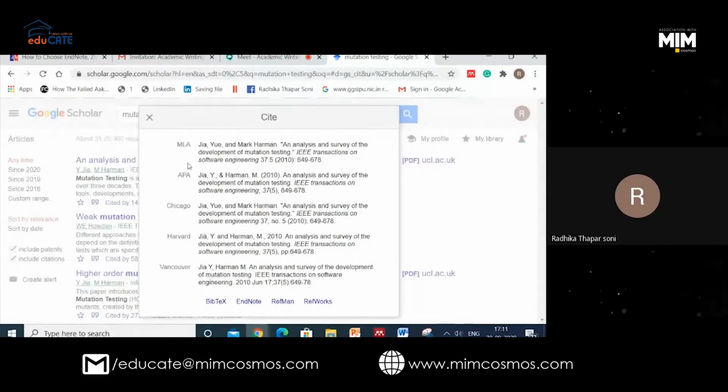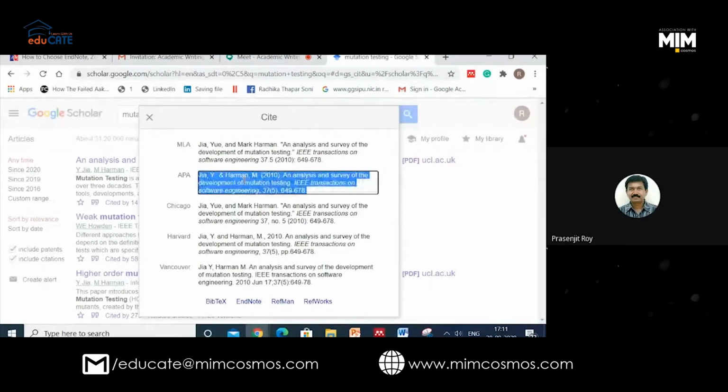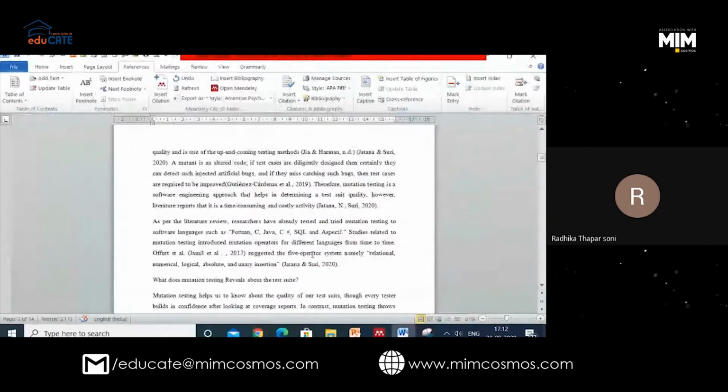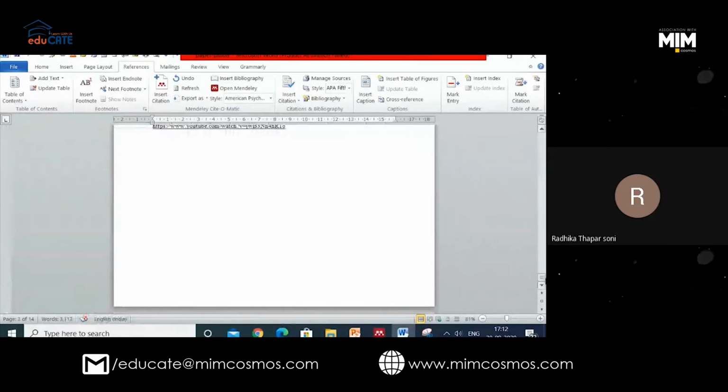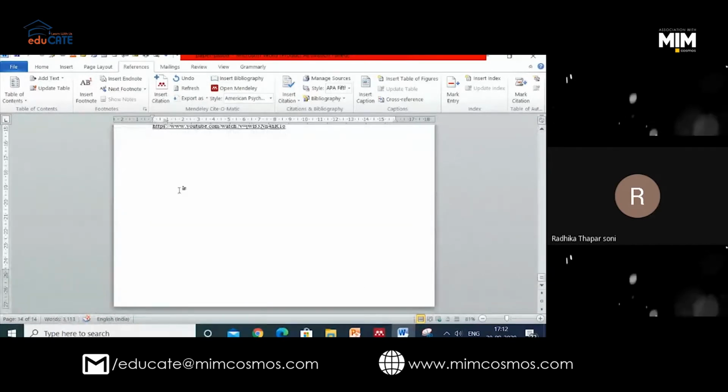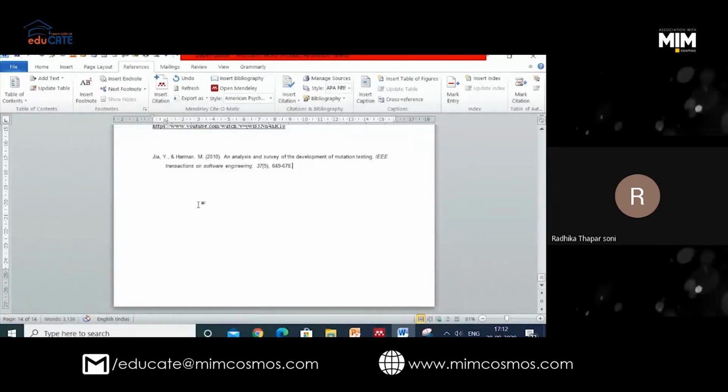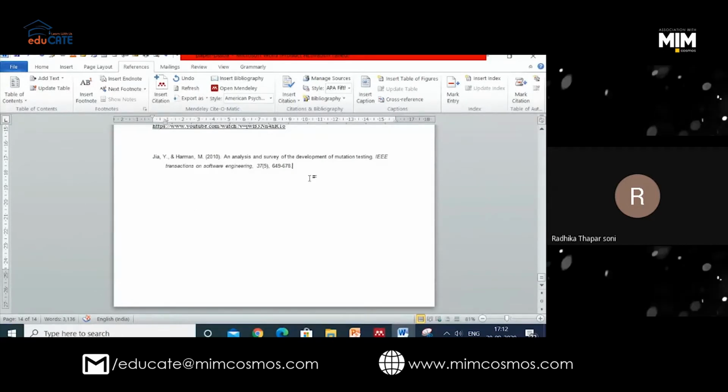For example, if I want to copy the APA style or the MLA style, I just copy from here, go to my paper, and wherever I want to paste, I just paste, maybe here at the end. This is the way people do it, even I used to do.